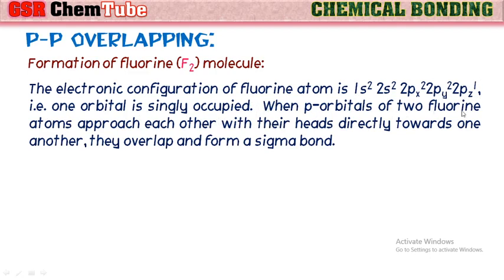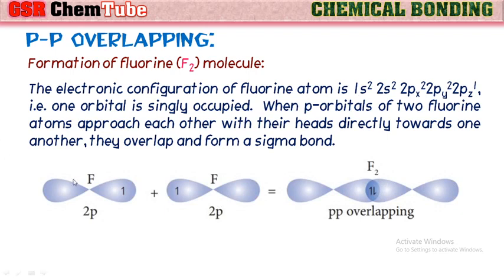When p orbitals of two fluorine atoms approach each other with their heads directly towards one another, they overlap and form a sigma bond. So the 2pz orbital of one fluorine approaches the 2pz orbital of another fluorine, and hence they overlap each other to form a sigma bond. So the F2 molecule has a sigma bond because of pp overlapping.